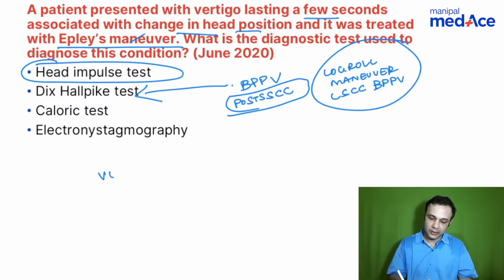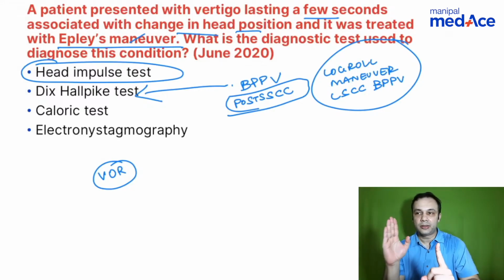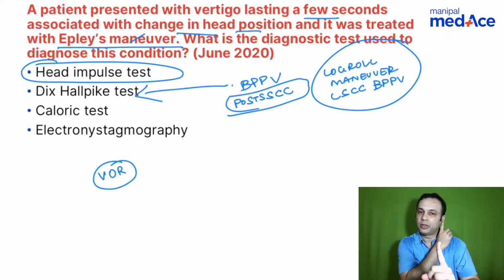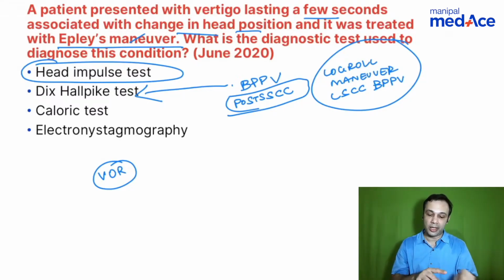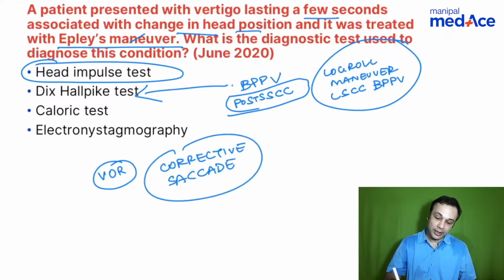This tests the vestibulo-ocular reflex. Okay, sudden jerks, right? Sudden head movement. You ask the patient to focus on a particular point, and you give sudden jerks of it and ask the patient to keep focusing on that point. So now let's go back to my right side, which is abnormal. Right side is hypoactive. What happens when there is a sudden jerk? The patient sees on that side, and then there's a corrective maneuver from the opposite side, which is normal. That is known as a corrective saccade.